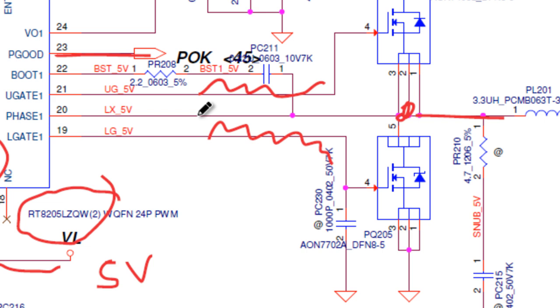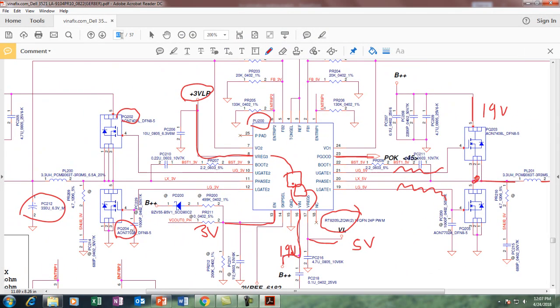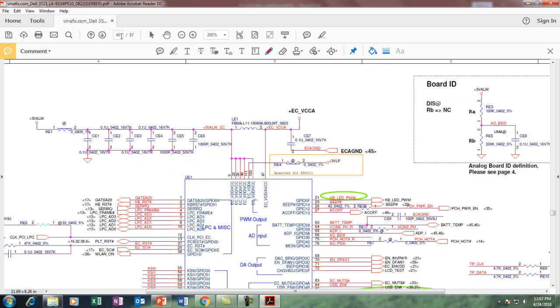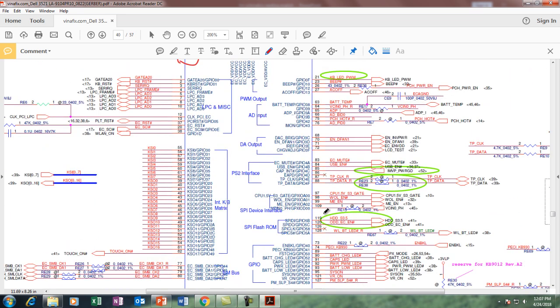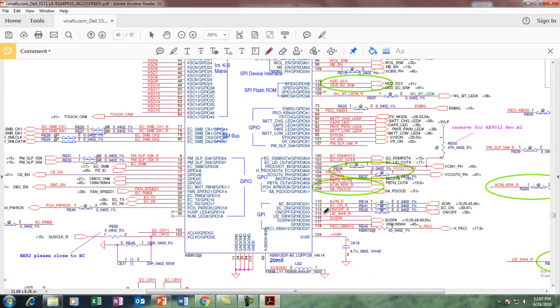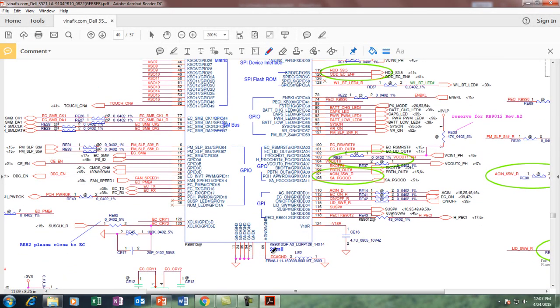Now we'll go to the SIO page, on page number 40. So this is my SIO. The SIO location is PE1, and the chip number is KB9012. KB9012 is the SIO's number.